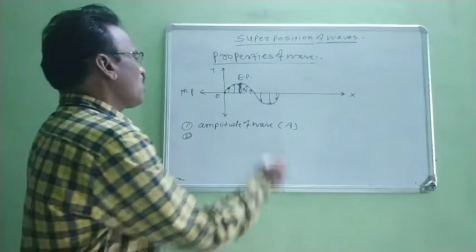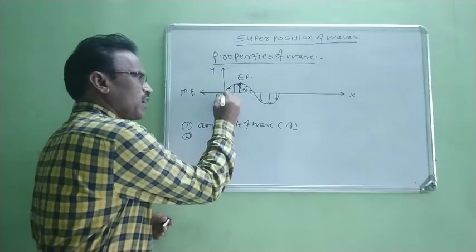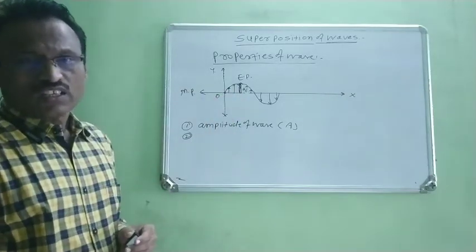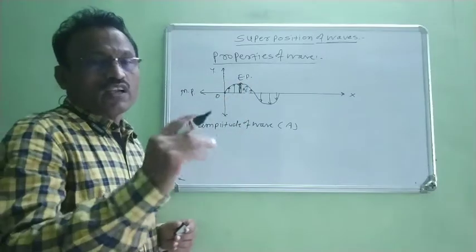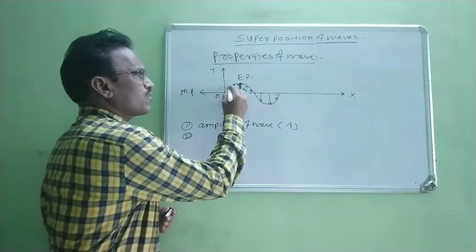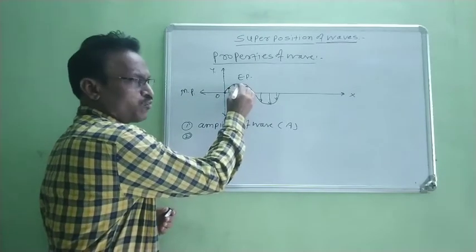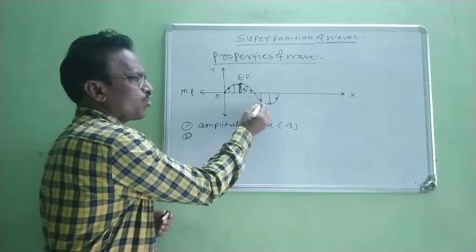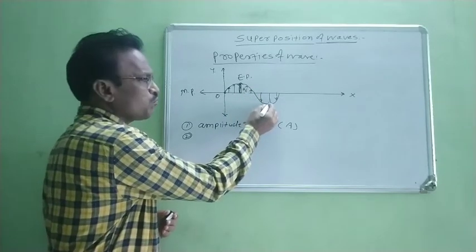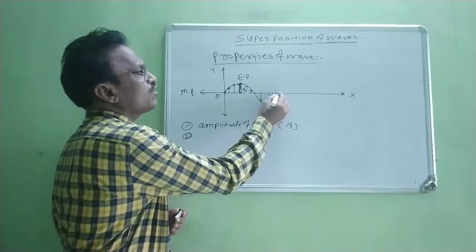Second, suppose initially the particle is at rest, at its mean position. When some energy is given to that particle, the particle starts vibrating. It vibrates vertically in upward direction up to some extreme position, returns back to its mean position, again vibrates in downward direction up to its another extreme position, and again returns back to its mean position.